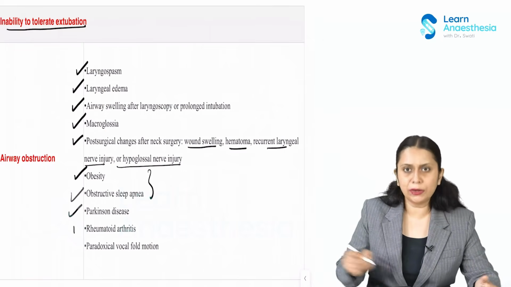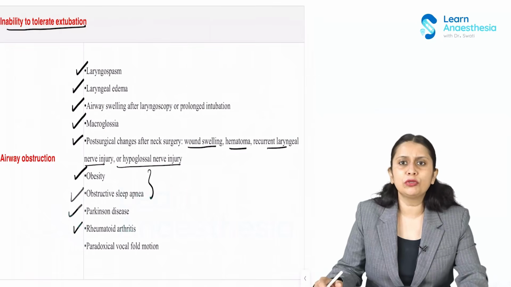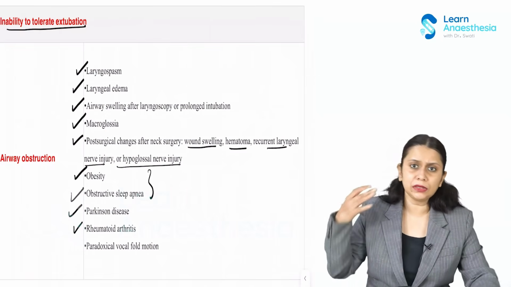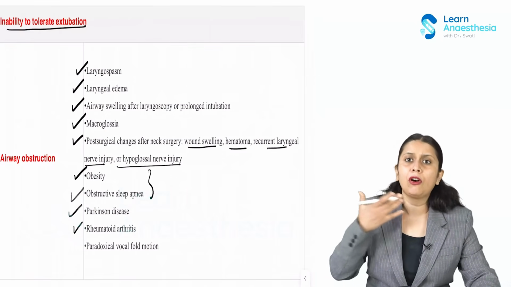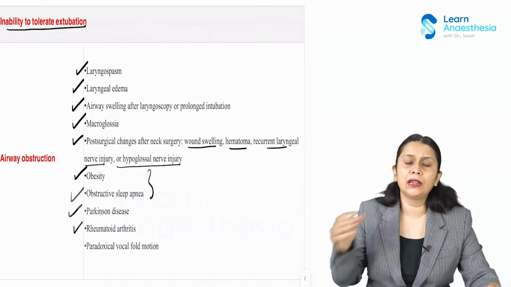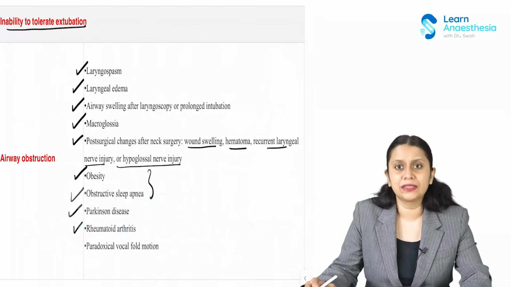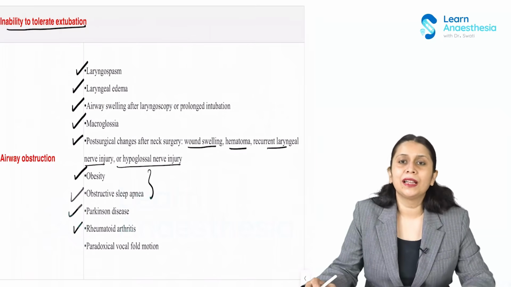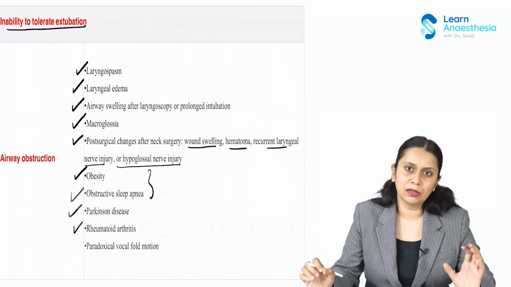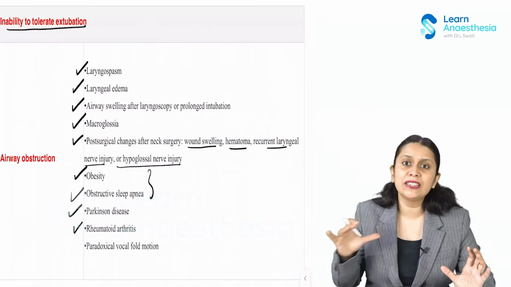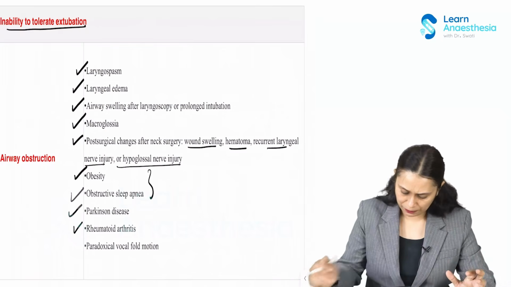Then patient with rheumatoid arthritis. In a patient with rheumatoid arthritis, the neck joint, or let's say the arytenoid joints, may be fixed. Now because of this fixation of the joints, there is a possibility that the proper airway is not maintained, and airway obstruction may happen.